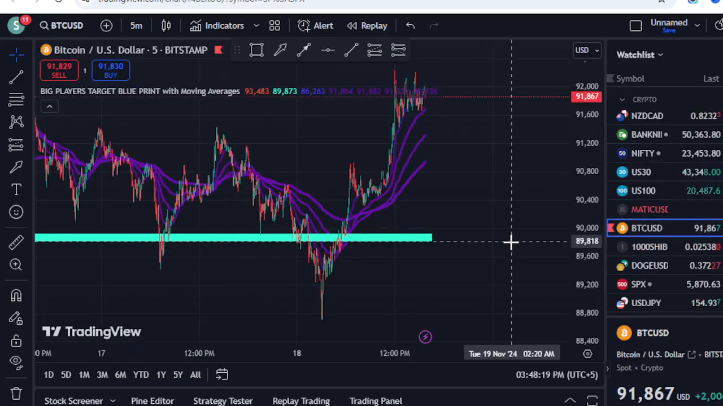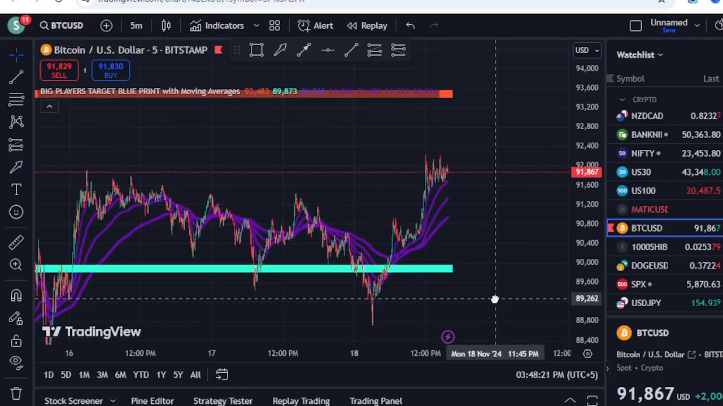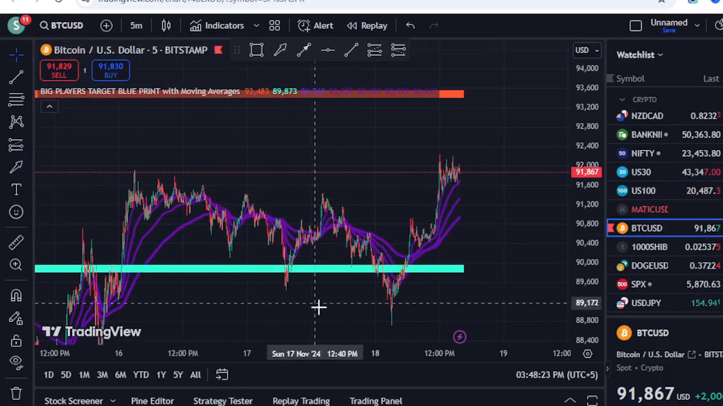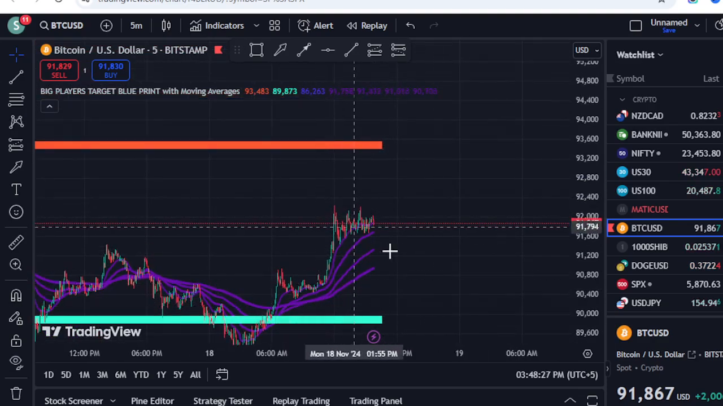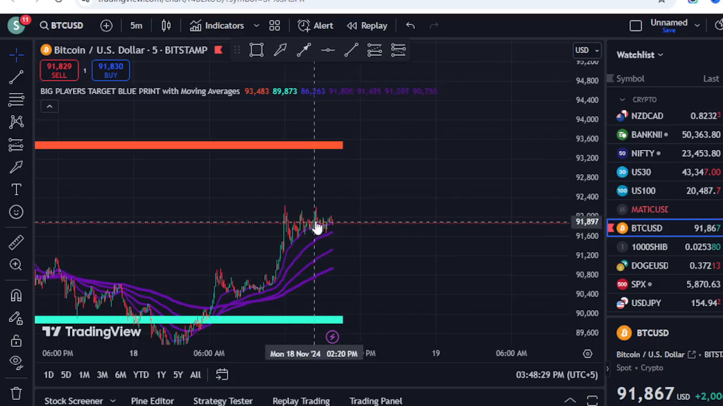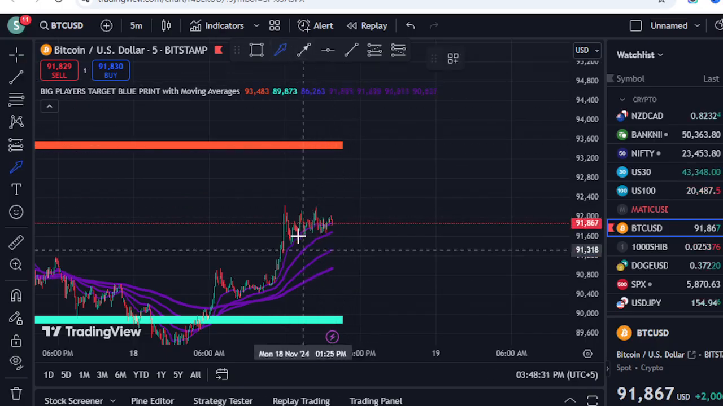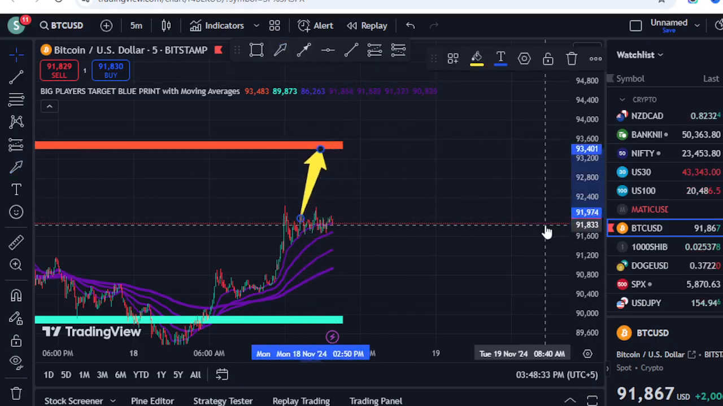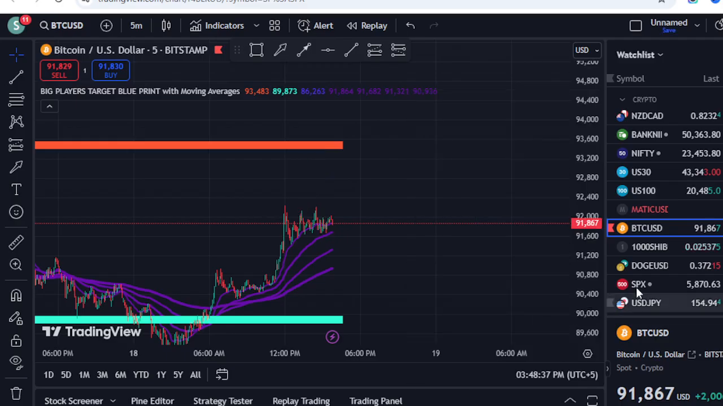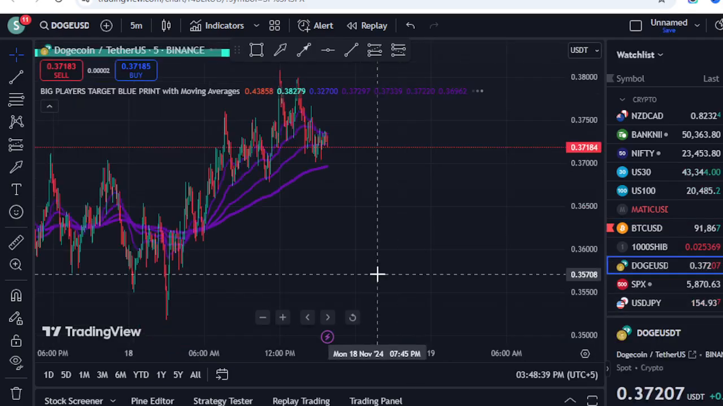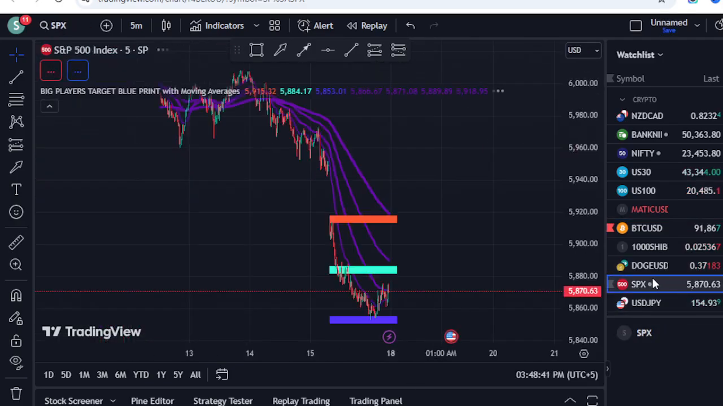Let me show you Bitcoin. You can see Bitcoin retested this green level, and now again it's up above the moving averages. So it's a clear sign that Bitcoin is going to target 93,200 or 93,100 somewhere here, because this looks very bullish. So this is how this indicator works on every time frame.